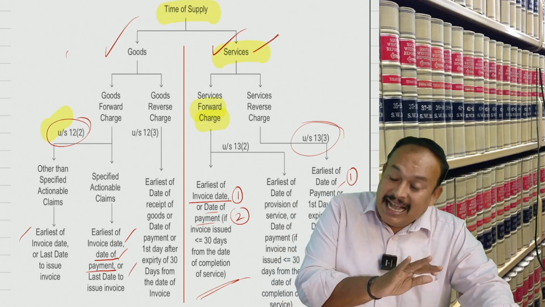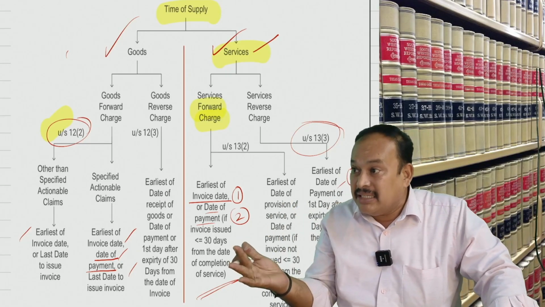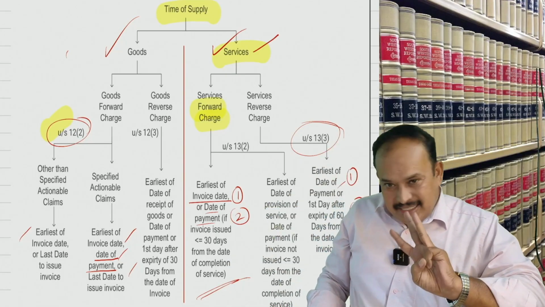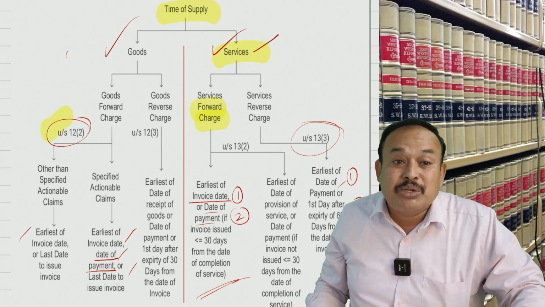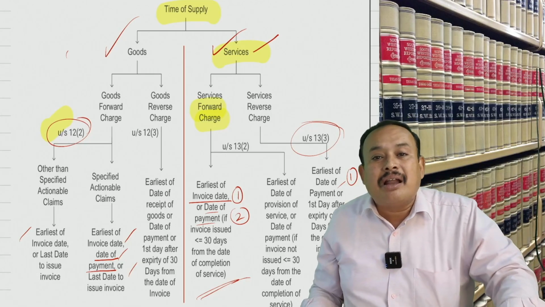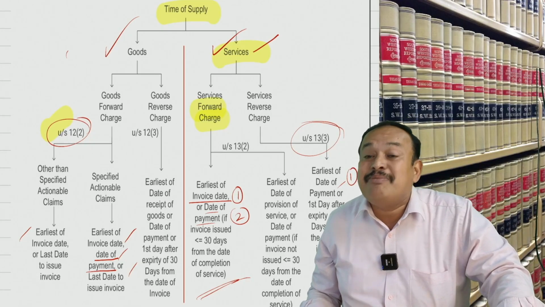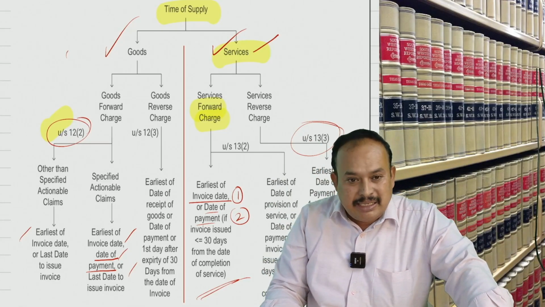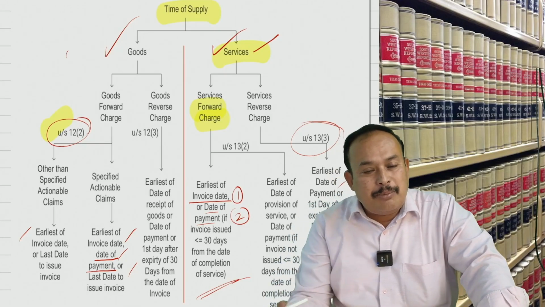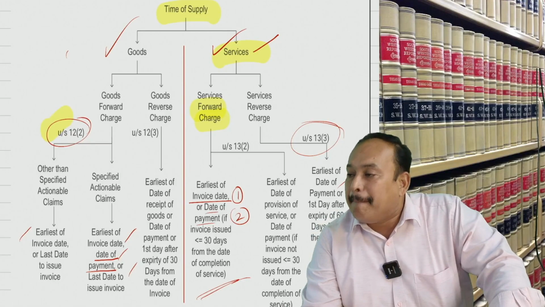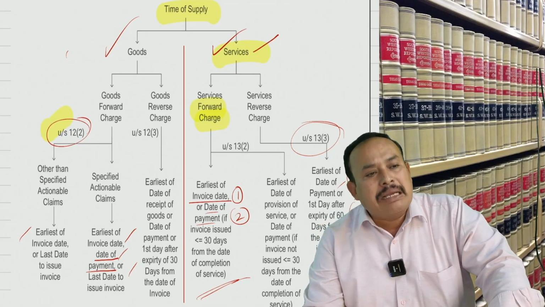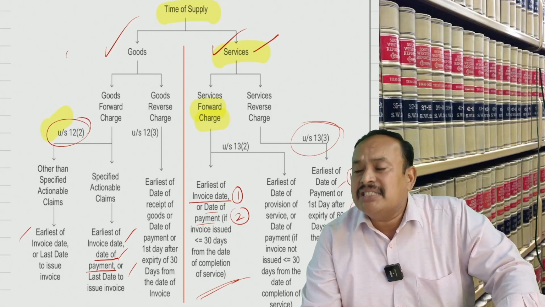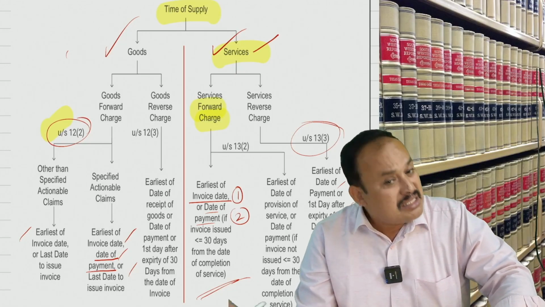For supply of goods as well as supply of services, where RCM applies and the recipient is liable to issue the invoice, the time limit remains the same. How many days? 30 days from the date of receipt of the goods or services. Is it clear? That is not going to change because of the provision I referred to here, section 31 subsection 3 clause F. The recipient is liable to issue the invoice under RCM only when the supplier is an unregistered person. If so, the time limit to issue the invoice by the recipient, for supply of goods or services, is within 30 days from the date of receipt of goods or services.